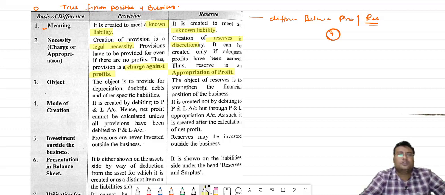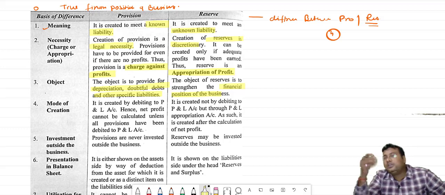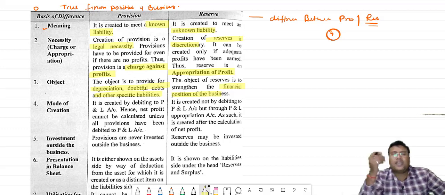The object of provision is to provide for depreciation, doubtful debts and any other specific liability. But the main motive of reserve is to provide strength to the financial position of the company. So if any unknown, uncertain thing suddenly comes, the company can fight that uncertainty.